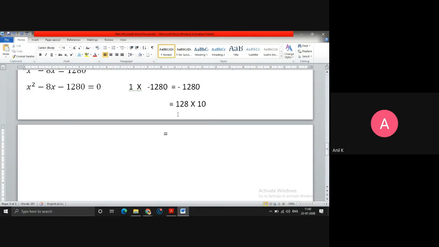For example, 128, how can I state it? 4, 8 will cancel, 8 ones are 8, 8 6s are 48. Yeah, I think it will come maybe 8 into 16, into 10.